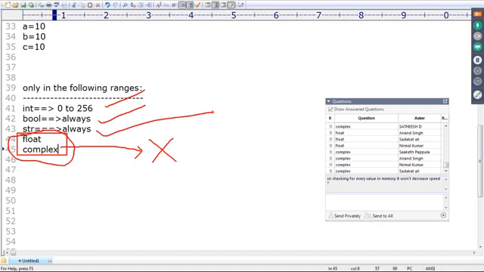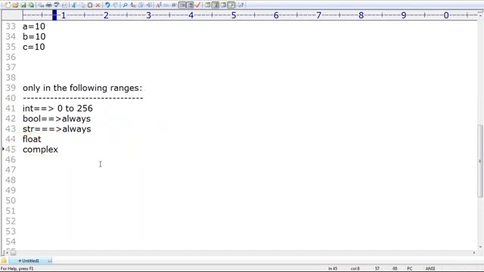Observe that. Everyone can understand? Can you please confirm? Are you in a position to understand my point? Reusing the same object, up to what level is it applicable? In the case of int 0 to 256, Boolean always, str always, but for float and complex, always a new object will be created by default, sir. In the case of string, there is no limit. In all cases by default, it's always going to use the existing object only.